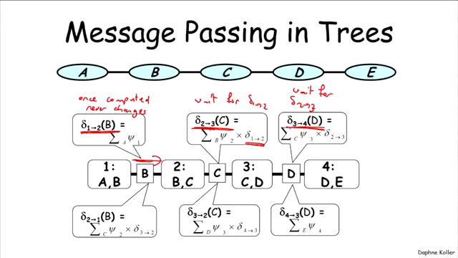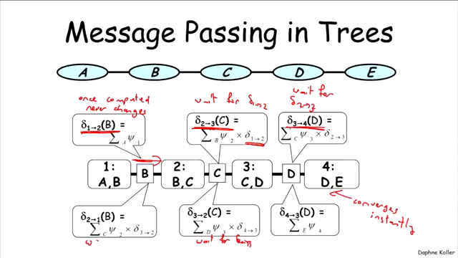Now, there's nothing magical about going left to right. If you go right to left, you get the exact same behavior. So here you have that this one converges instantly. This one, you need to wait for delta 4, 3.